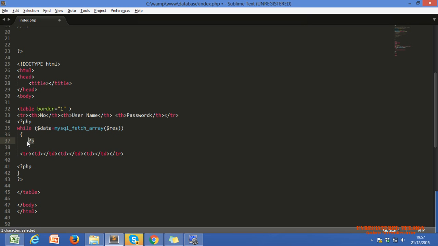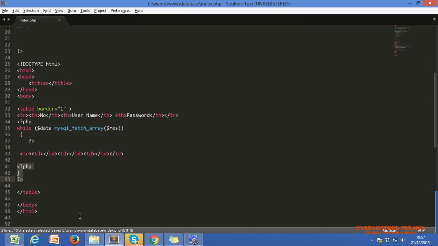Now in the 37th line we end our PHP tag. So our compiler understands there is no PHP code in the next line, but our while loop has started. It will execute until we have the end tag. Within the start tag and end tag, whatever the code, it is correct, because we use separate tags.